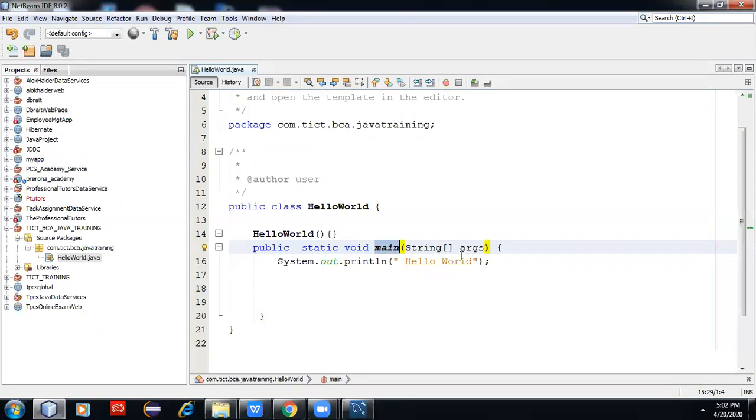Next is String args. What is the value of String args? Actually, we can write a command line argument program. That means if we run this program through an editor, it works normally, but if we run it through the command prompt, we can give input values. It will take those values and print from that command line value. That is the reason String args is the structure we need to enter the command line argument values. This is the explanation of this line.